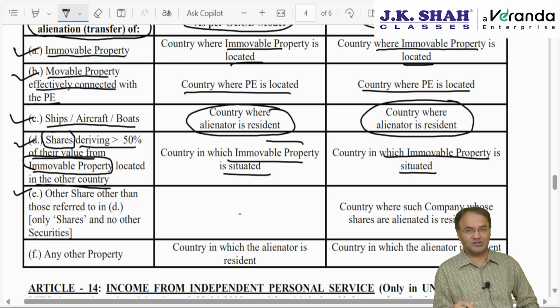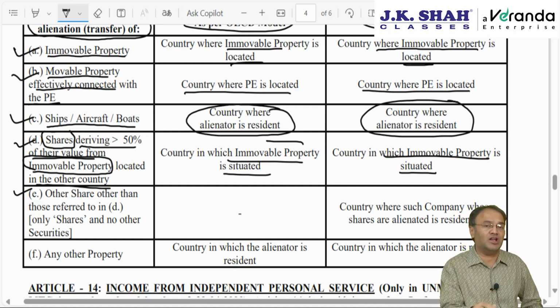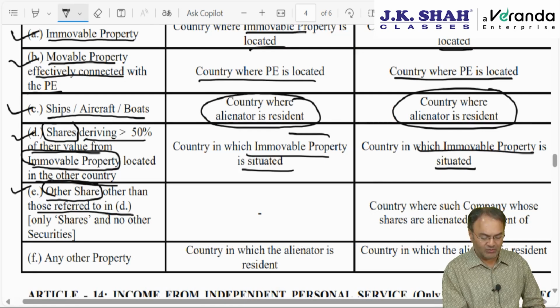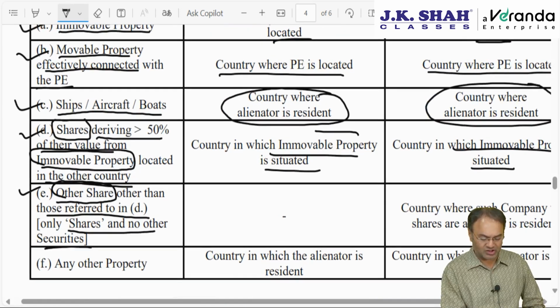India should have a right to charge tax. But if the same shares are deriving more than 50% of their value from property located in China, then the gain arising will be deemed to be accruing or arising in China, and will be taxable in China. But if the other shares, other than those shares referred to in clause D, remember we are talking only about shares, not about other security.